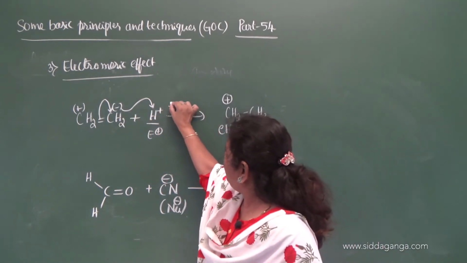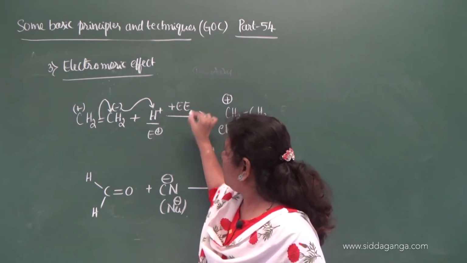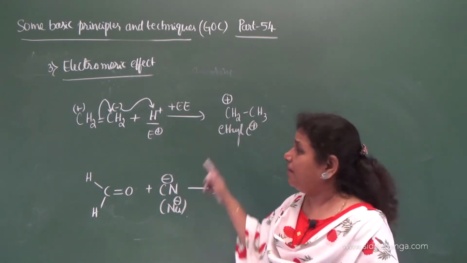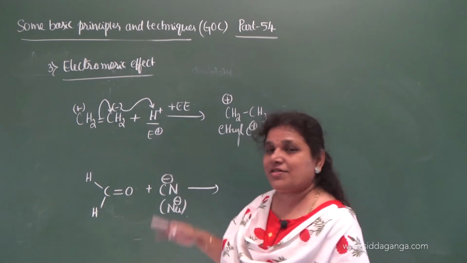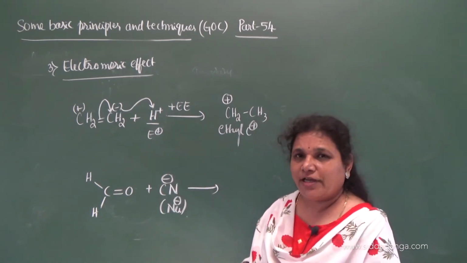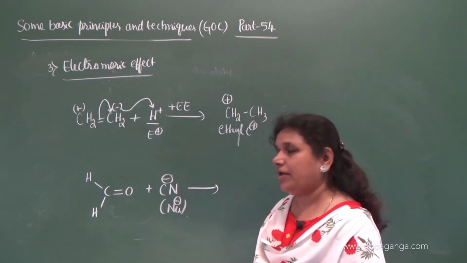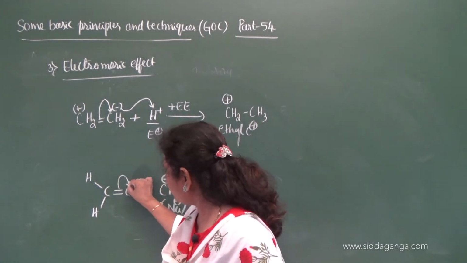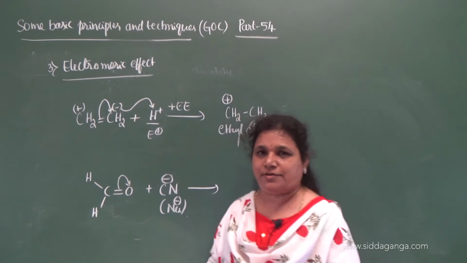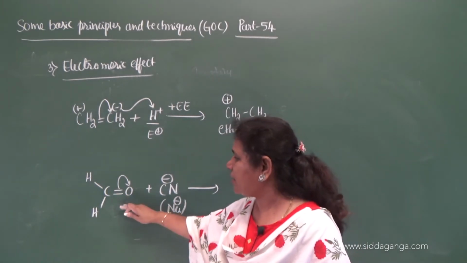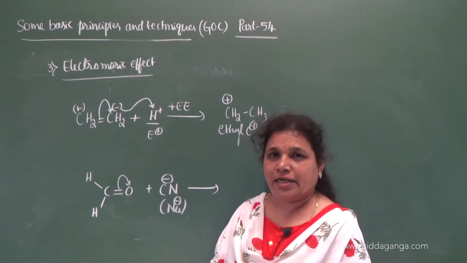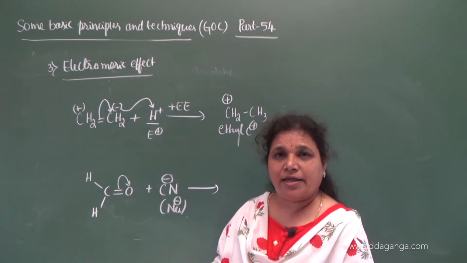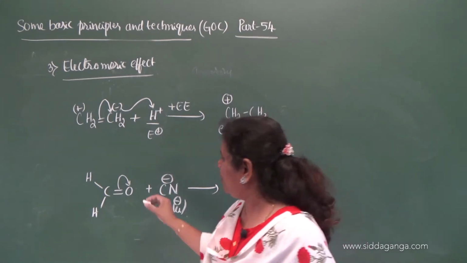Then what type of electromeric effect here? Positive electromeric effect, because the attacking reagent is an electrophile. Now the cyanide ion is a nucleophile. Here the pi electron displaces only onto the oxygen. There is no choice of bonded atoms. It goes to that atom which is more electronegative.